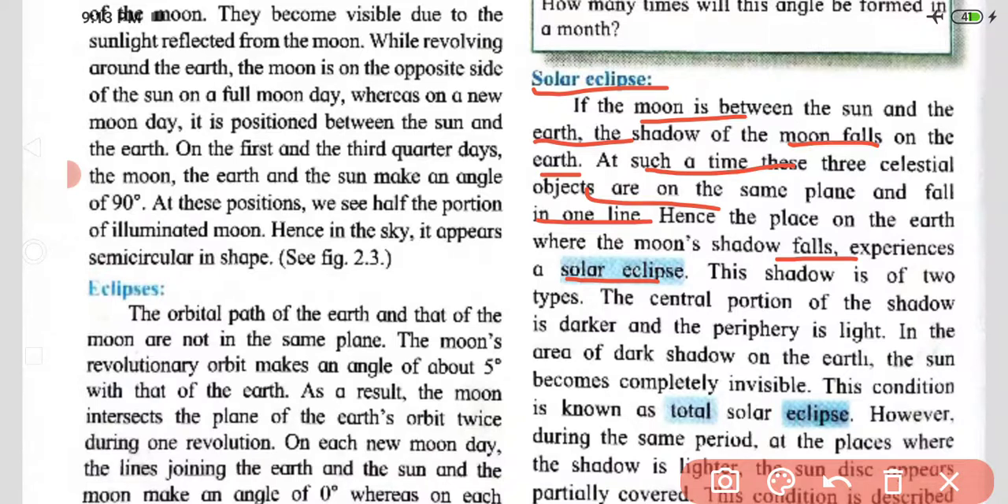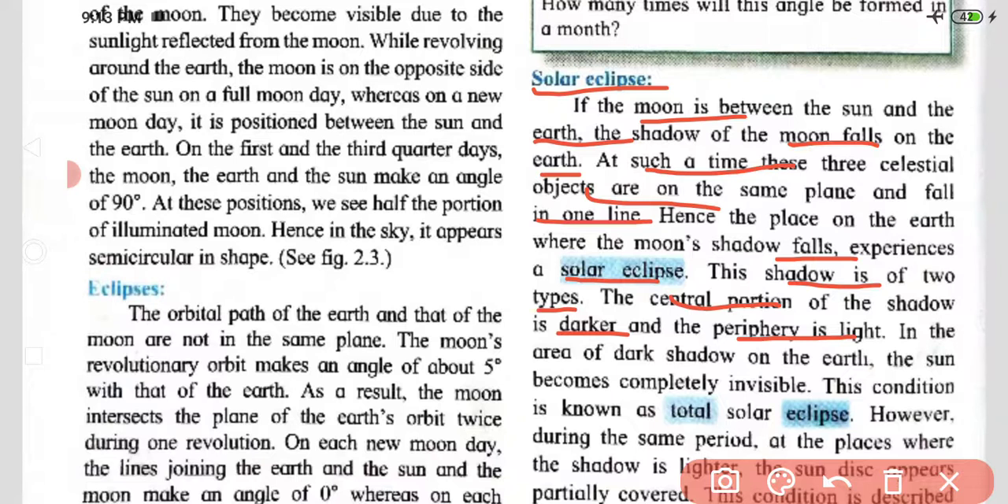This shadow is of two types. The central portion of the shadow is darker and the periphery is lighter.